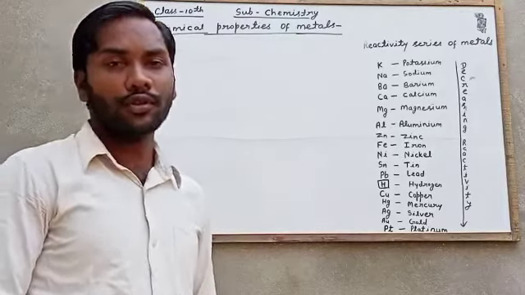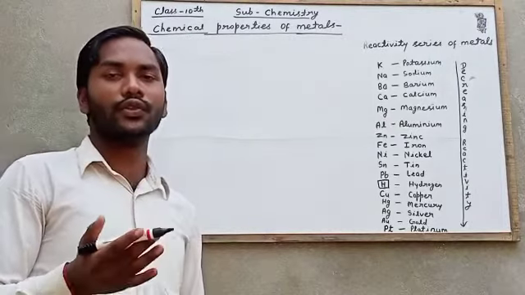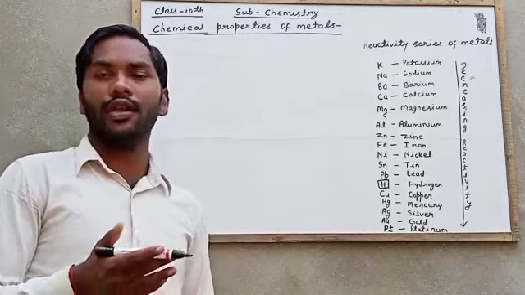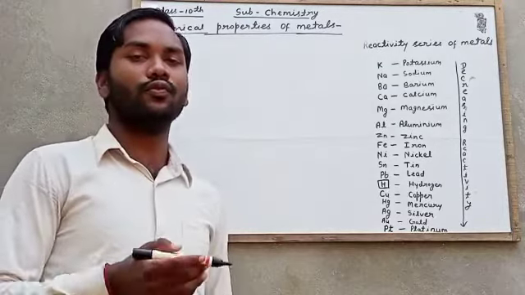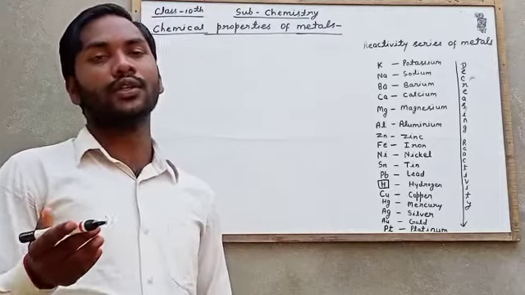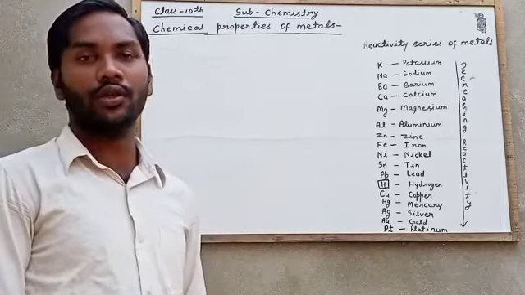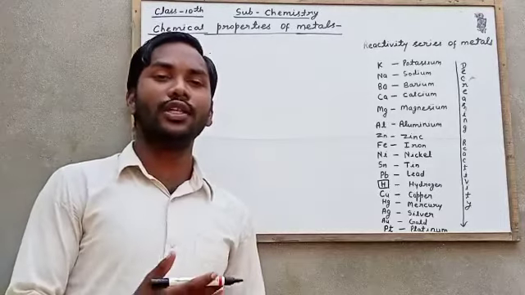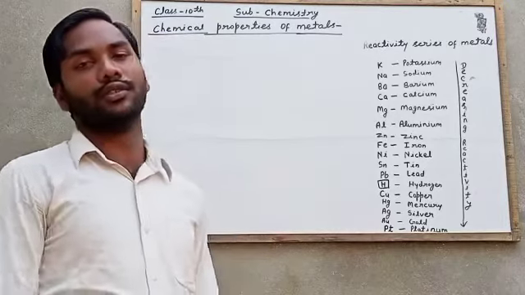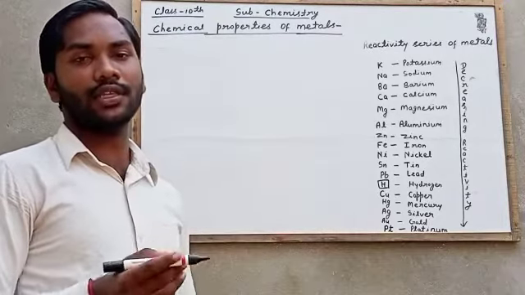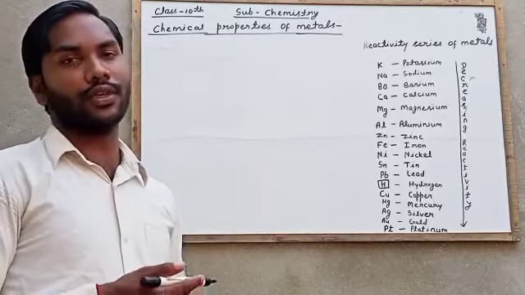As we know, metals have 1, 2 or 3 electrons in their outermost shell, or we can say they have 1, 2 or 3 valence electrons. So they can lose their valence electrons and form positive ions. After losing their valence electrons, they gain their nearest noble gas configuration.